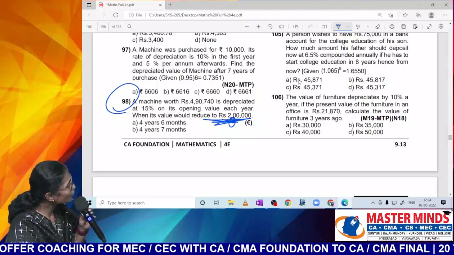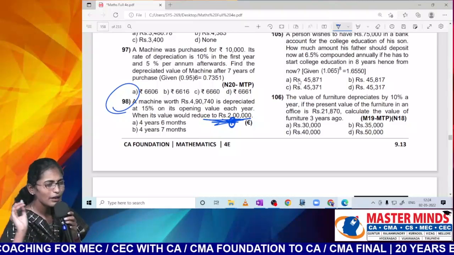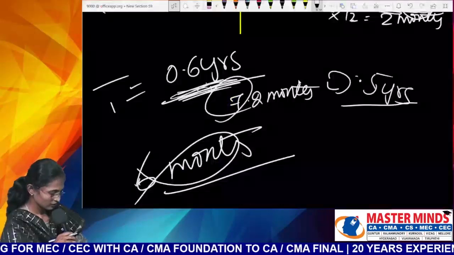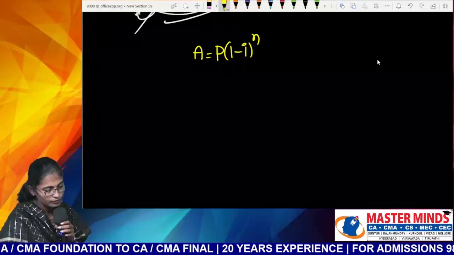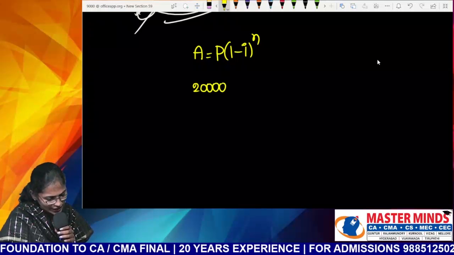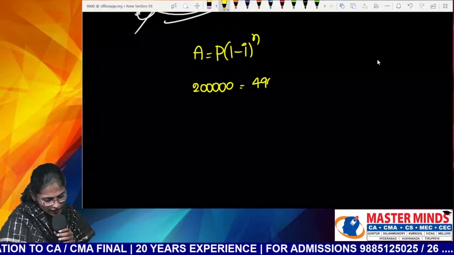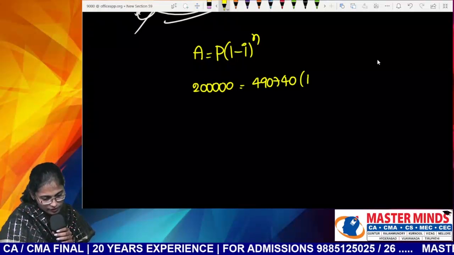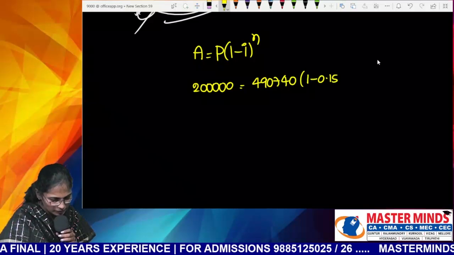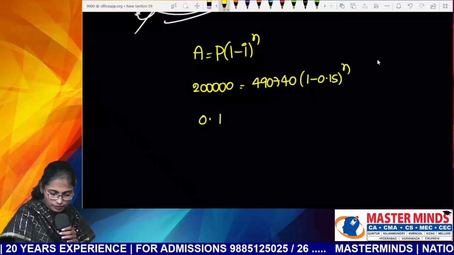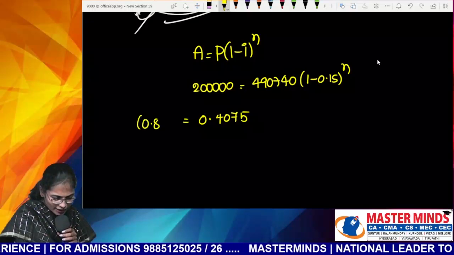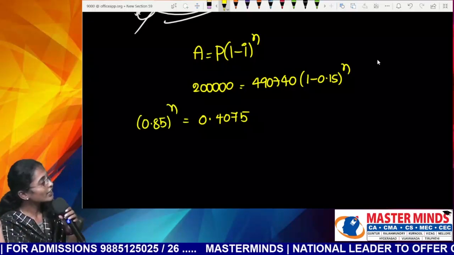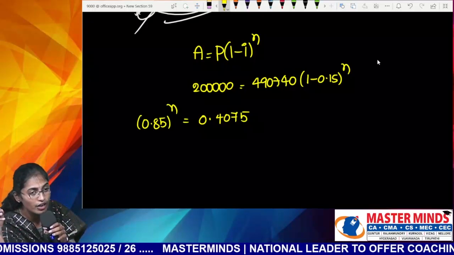So what is the amount that is needed? Principal? 4,90,740. You are talking about depreciation, right? Formula? P into... amount is 2 lakhs, right? So principal is 4,90,740. 15% rate of depreciation, right? Am I correct or not? 2 lakh by 4,90,740. Is it 0.4075?